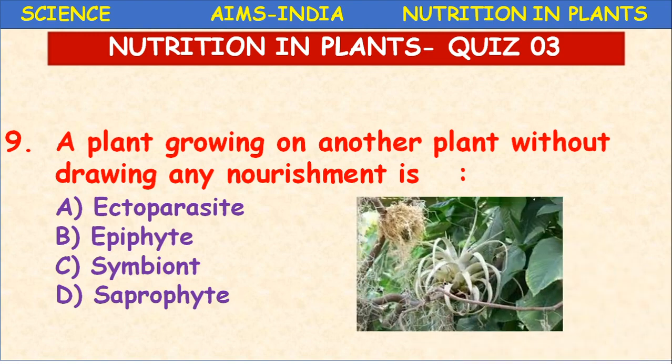This is one example of the plant which is growing here. See, this is another plant and this is another plant. The name of this plant is Vanda, V-A-N-D-A. The plant is growing on another host plant. Okay, it is not a parasite. We should not call it a host. Such types of plants are called epiphytes. Okay, so epiphytes, epiphytic plants.